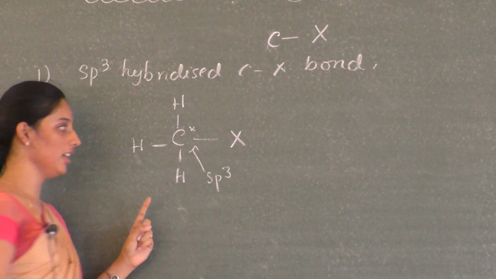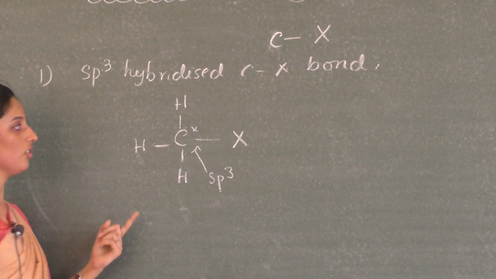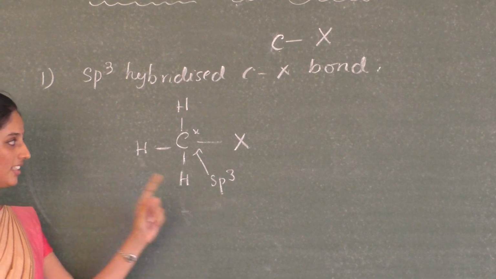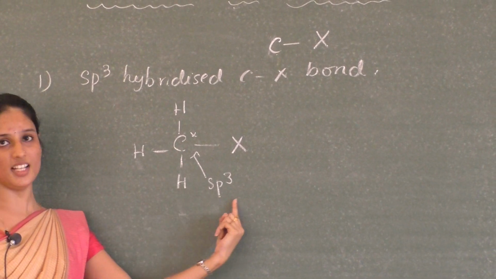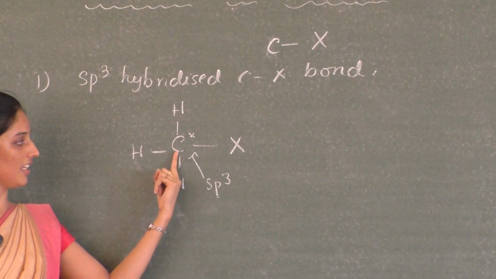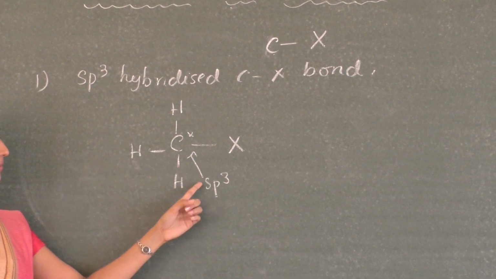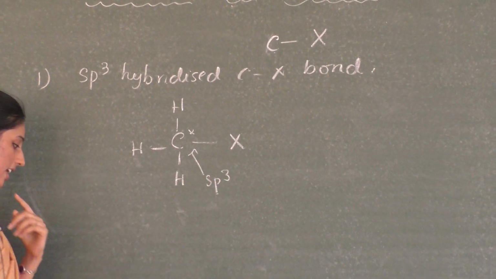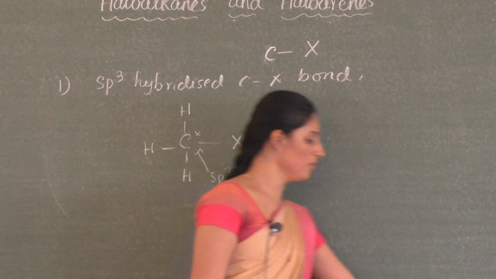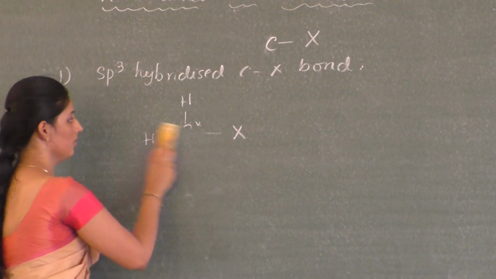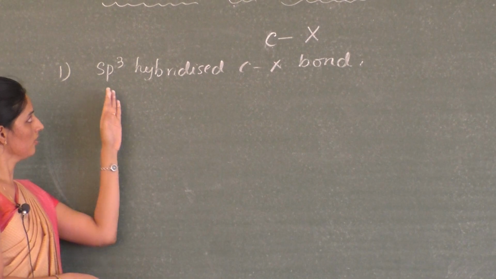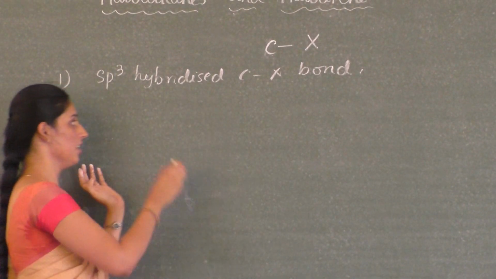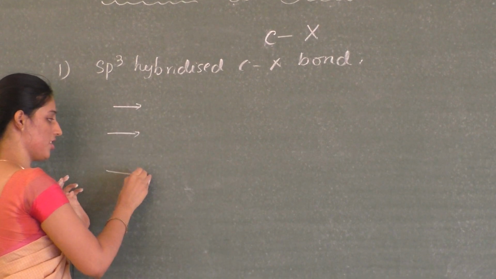How to identify the hybridization of carbon? Just look at the bonds around it. If it contains only single bonds around it, then that carbon atom is sp3 hybridized. Okay, so it's an example for what? sp3 hybridized C-X bond. Okay, further let me have a few more examples. Under this sp3 hybridized C-X bond, we have further 3 classifications.